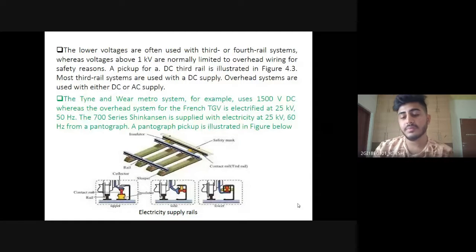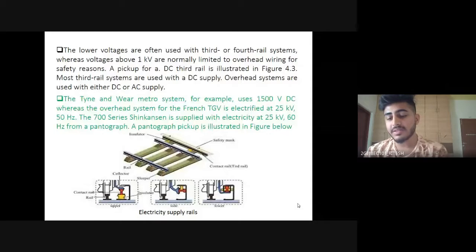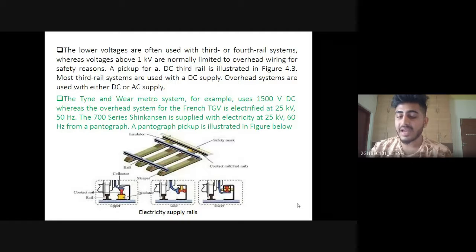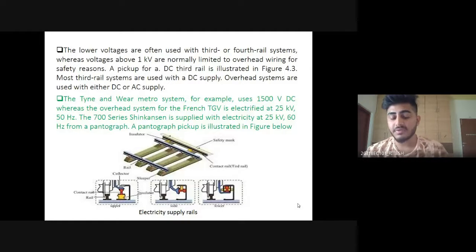So when it comes to overhead electric supply, insulators, catenary wires and contact wires are the parts of the overhead electric supply. And coming to the rail supply, it is only the steel contact and another supply line. That's it. So that doesn't cost a lot.